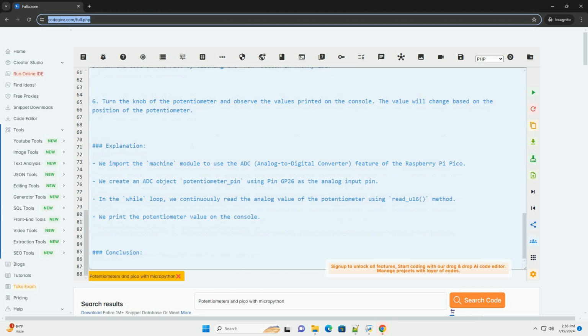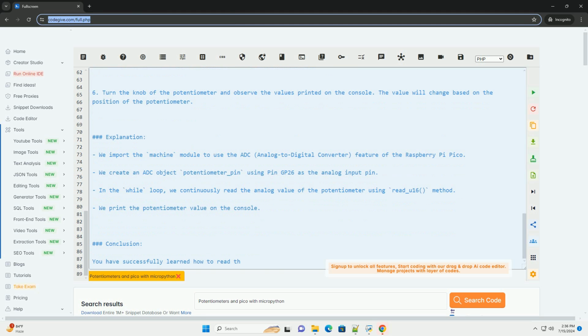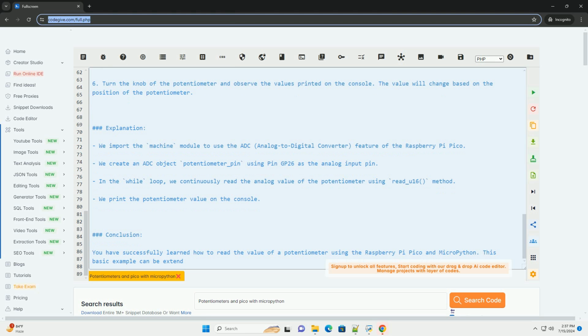Steps. 1. Connect the potentiometer to the Raspberry Pi Pico as follows. Connect one end of the potentiometer to the 3.3V (VCC) pin on the Pico. Connect the other end of the potentiometer to the GND (ground) pin on the Pico. Connect the middle pin of the potentiometer to an analog input pin on the Pico, for example pin GP26.